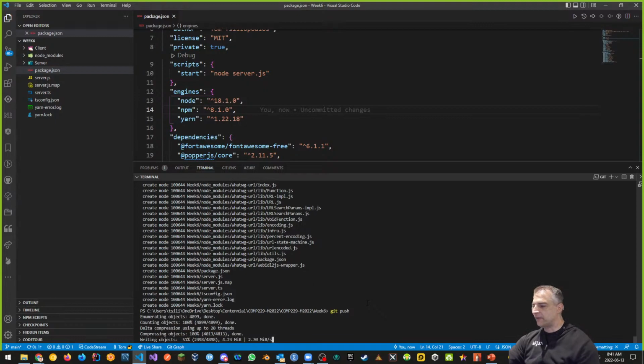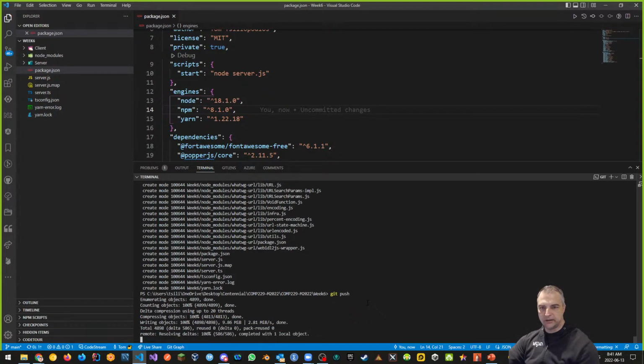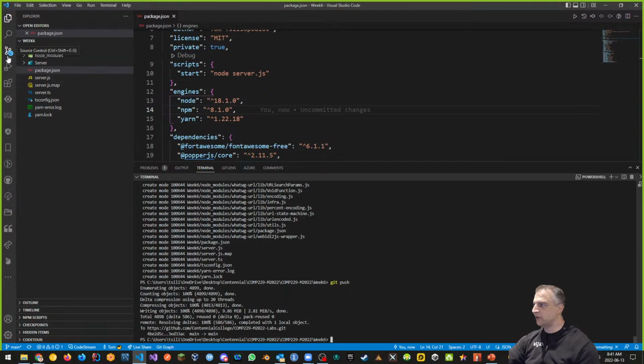But that doesn't take care of our issues because we deleted our files. Notice on the source control side, it shows we still have like 4,000 plus files. Why? Because we deleted the node modules from week 5, and we have to go into week 5 to fix that problem.